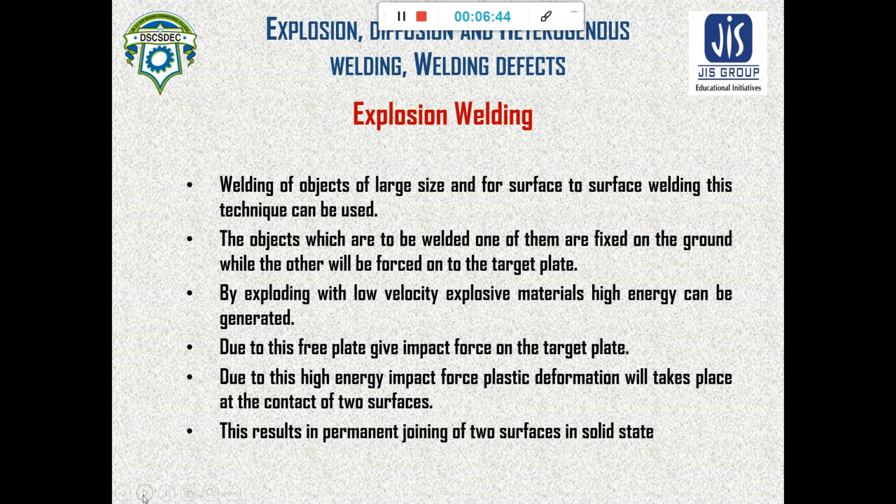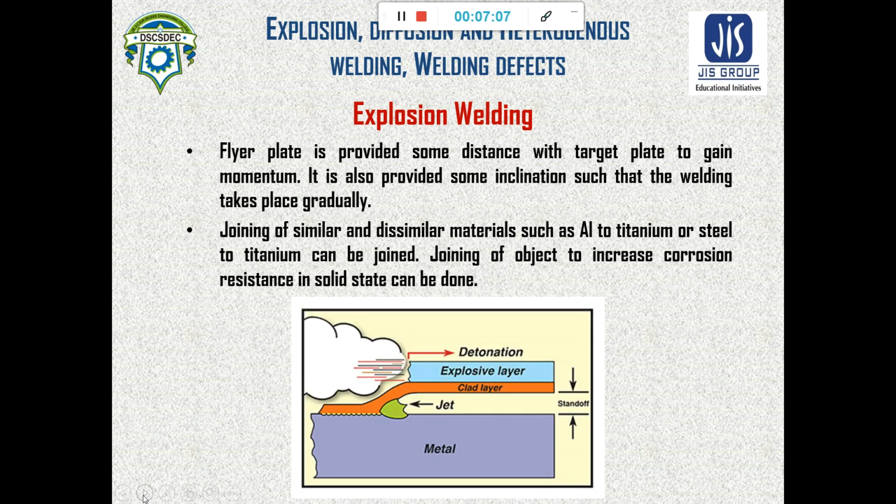At the contact of the two surfaces, we can see a plastic deformation, and due to that plastic deformation, the two surfaces will result in permanent joining, in a solid state. So this is also a solid state joining process by using the explosion energy. And the flyer plate is provided some distance from the target plate to gain momentum.